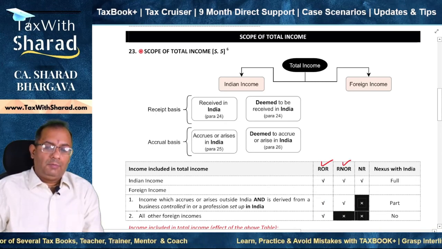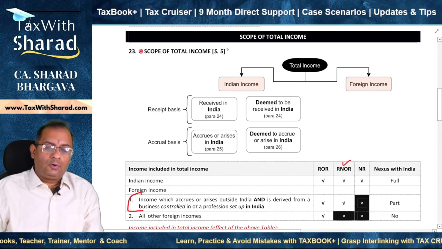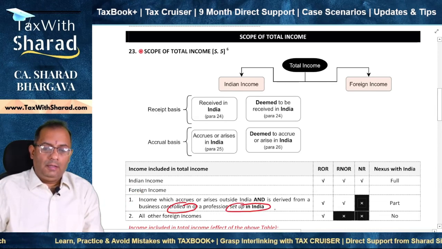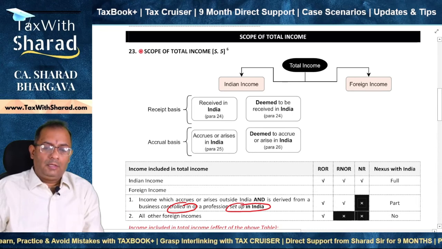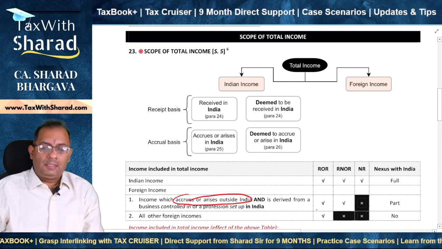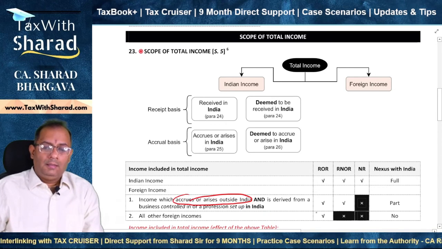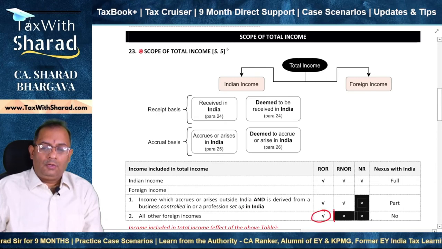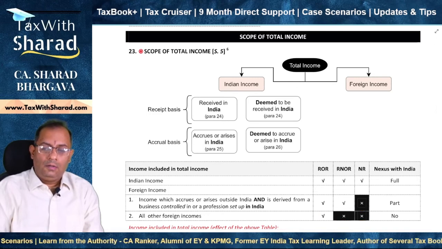But if in this particular case the business is also controlled outside India or the profession is also set up outside India and the income is accruing or arising outside India, that means there is no nexus whatsoever with India. Then in that case, the income is to be taxed in the hands of ROR, but it need not be included in the hands of a RNOR or a non-resident.